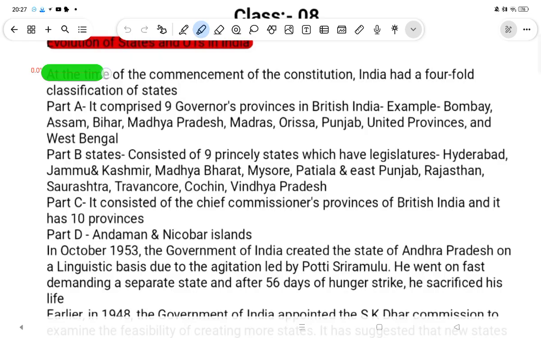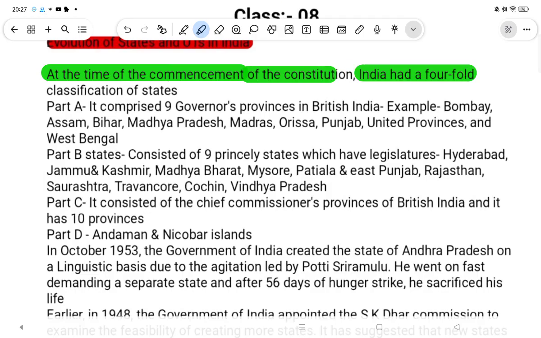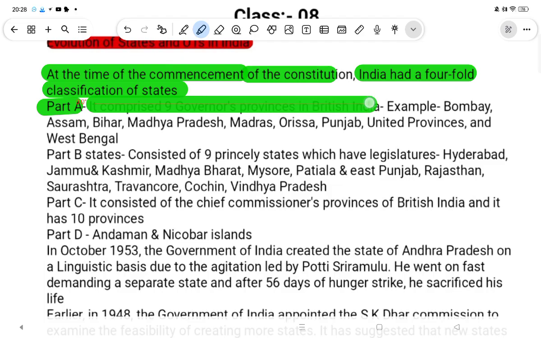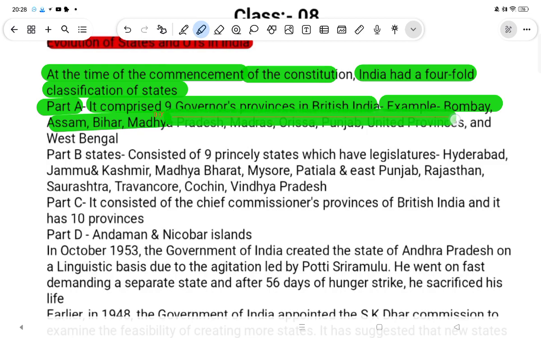At the time of the commencement of the Constitution, India had a four-fold classification of states. Part A comprises nine governor's provinces of British India. Example: Bombay, Assam, Bihar, Madhya Pradesh, Madras, Orissa, Punjab, United Provinces, West Bengal.